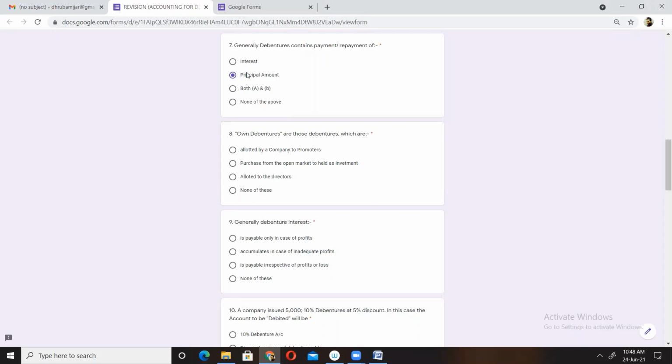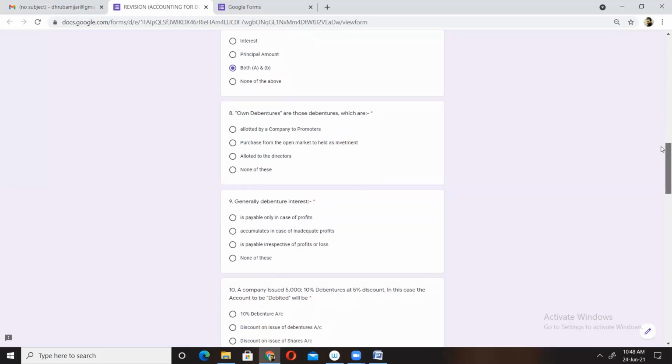So the correct option will be both A and B: interest as well as principal amount is returned.